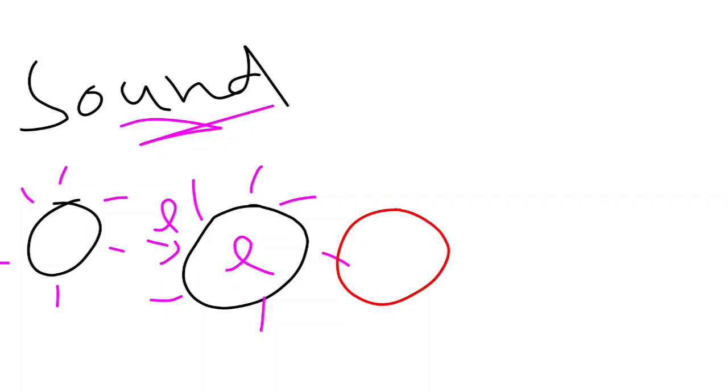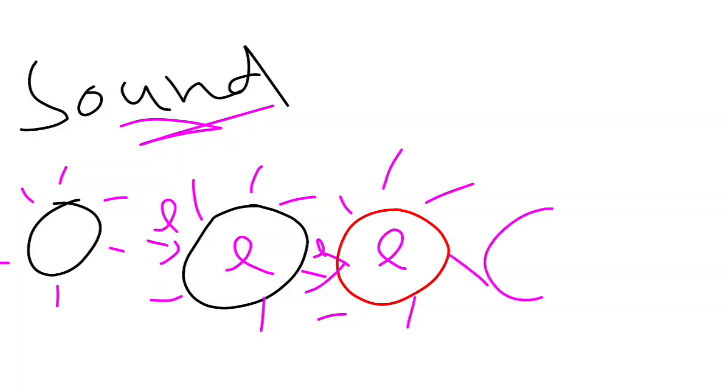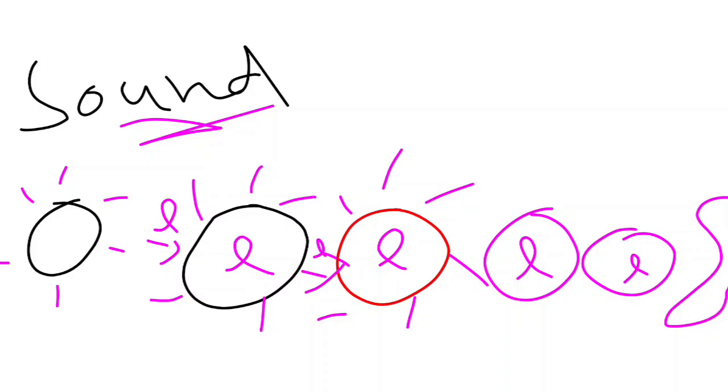So this passes the vibration or the energy to the next molecule and it also starts to vibrate, and like that it goes and goes until it reaches your eardrum. Inside your ear there is a stretched membrane called the eardrum, and it reaches there. So this is how the sound propagates.